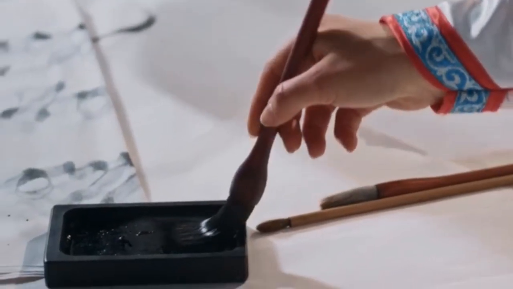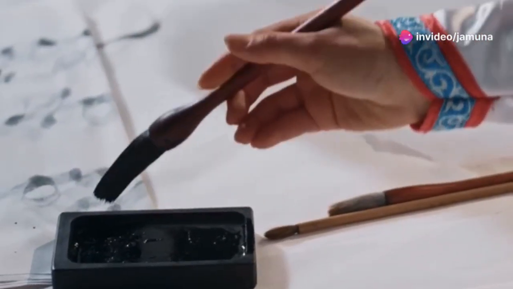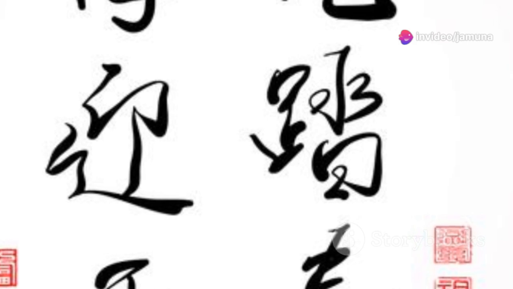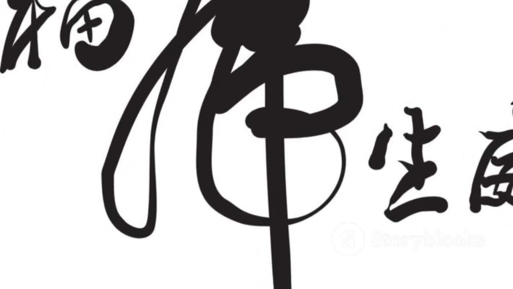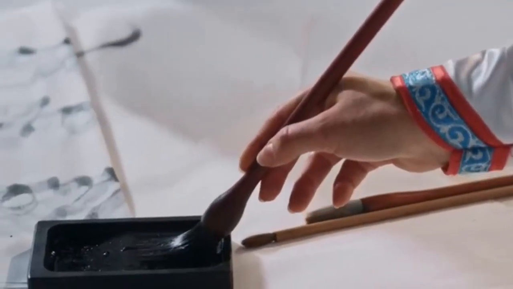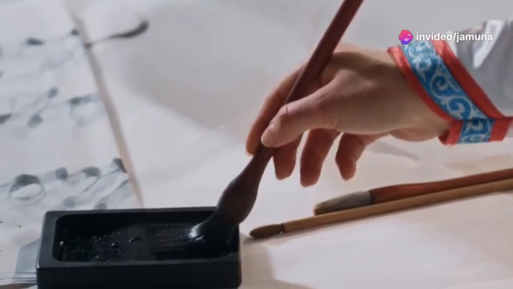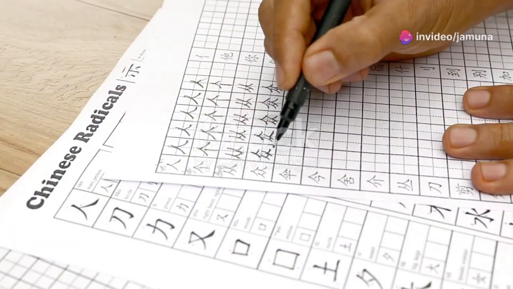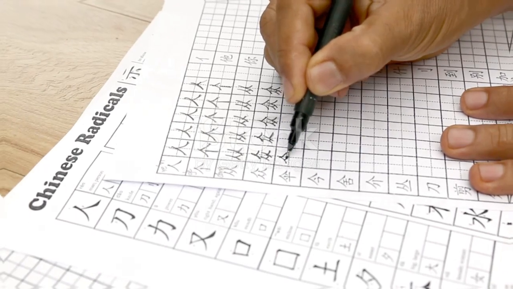Follow with the vertical stroke, the sturdy pillar, ensuring it extends slightly below the first stroke. Now add the shorter horizontal stroke, the window to kindness, followed by its mirroring vertical stroke. Next comes the shorter vertical stroke and the left slanting stroke, forming the wall that encloses the heart of virtue. Finally, place the dot, the seed of goodness, within the bottom section. As you write liàng, visualize the process of understanding and forgiveness. Feel the power of words, the strength of kindness, and the potential for empathy to bridge any divide.